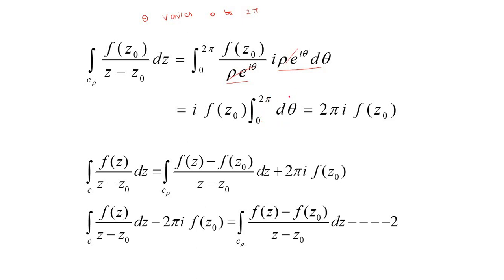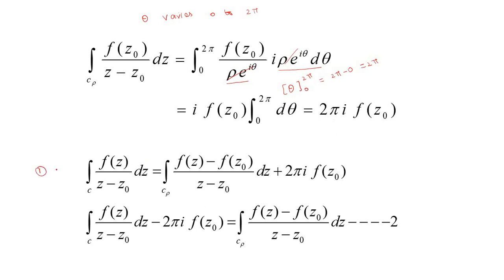The integral over 0 to 2 pi of d theta is theta, and the limit is from 0 to 2 pi. So now we substitute this limit. The upper limit is 2 pi, the lower limit is 0. So we get 2 pi. Therefore we may write 2 pi i into f(z0). Now we substitute this value in equation 1.